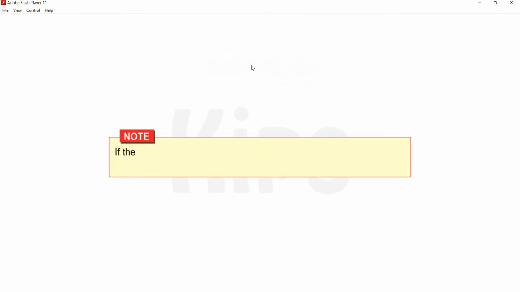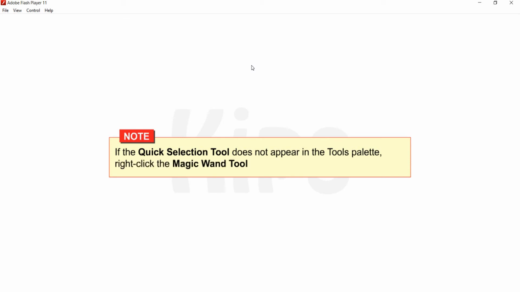Note that if the Quick Selection tool does not appear in the tools palette, then you can right-click the Magic Wand tool and select Quick Selection tool.